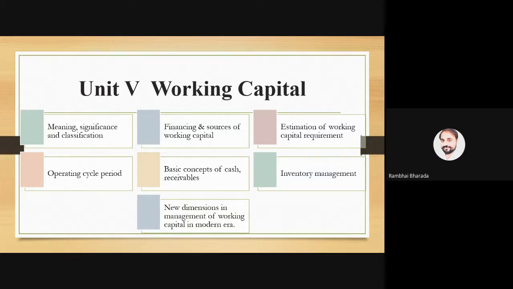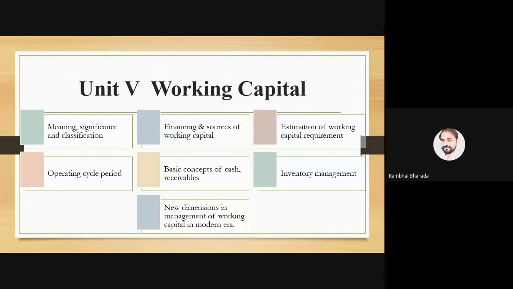So unit 5 is all about how the company is managing its day-to-day activities. Here, day-to-day activities means money or funds required for day-to-day activities, and how they are managing them. After completing unit number 5, we will also try to estimate our personal working capital with a practical aspect.